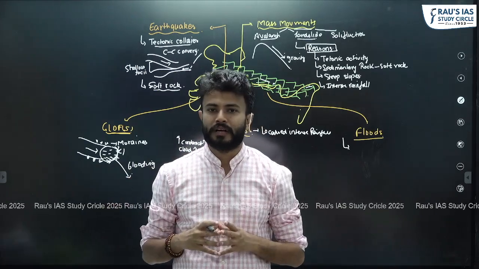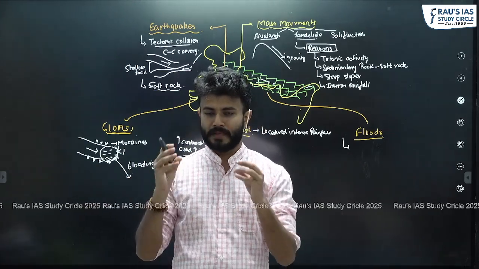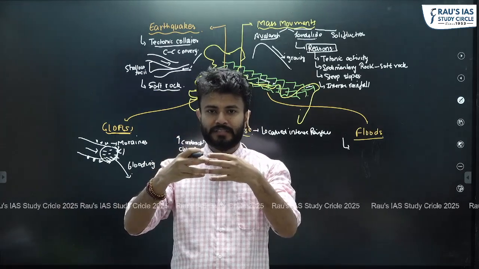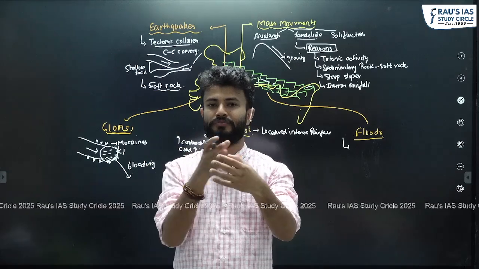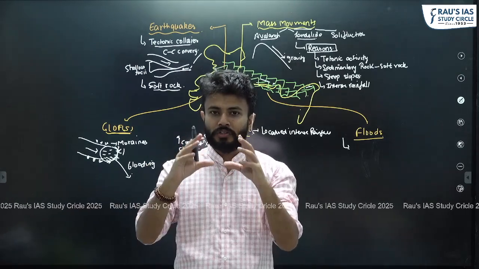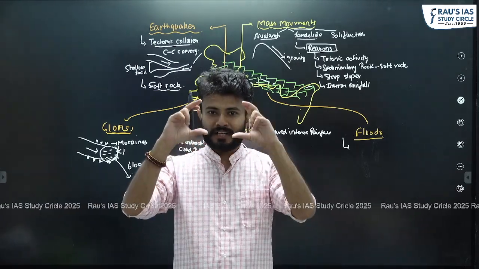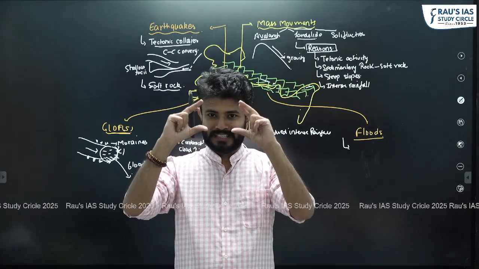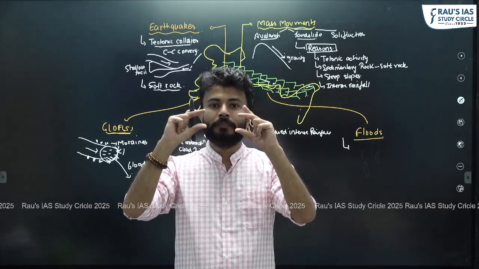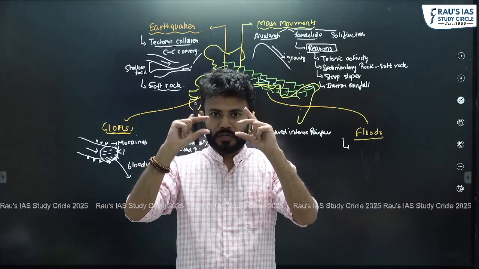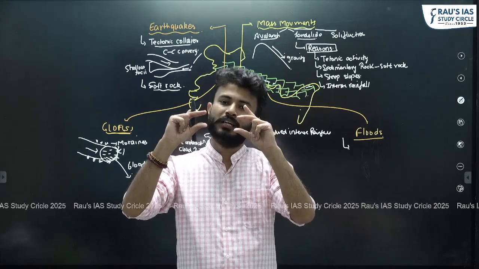There will be a flood in any area when there are deposits of sediments. Those deposits of sediments will make the river move laterally, okay? Or those deposits of sediments can reduce the channel capacity. The channel will become shallower, and that is why the channel will not be able to control the amount of water which earlier it was controlling.